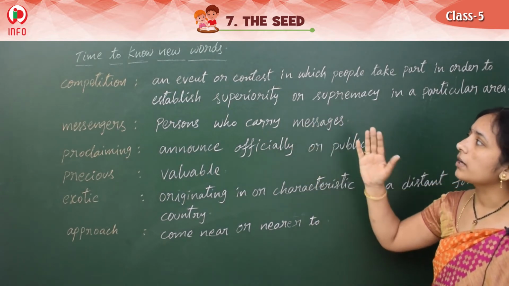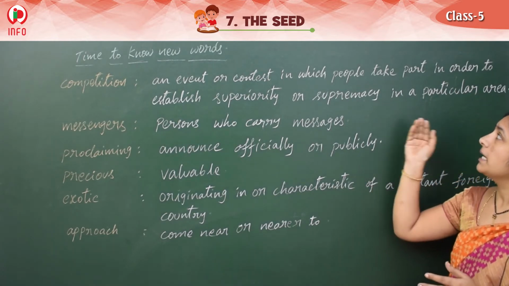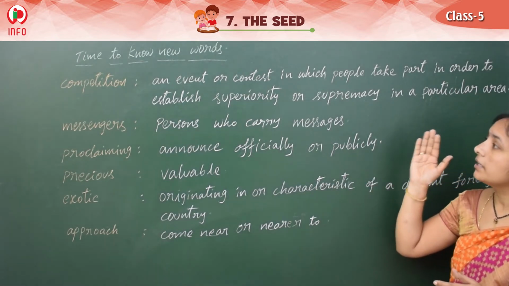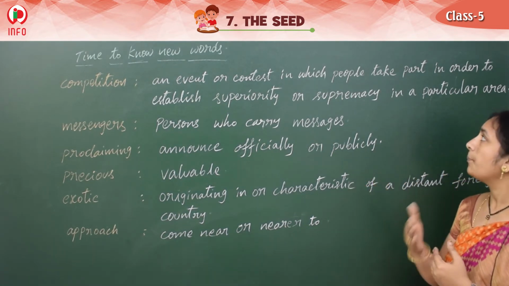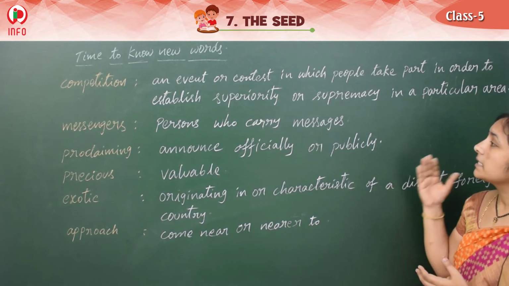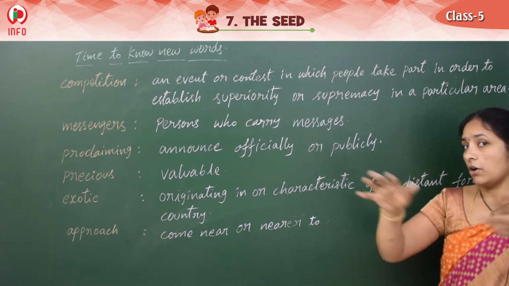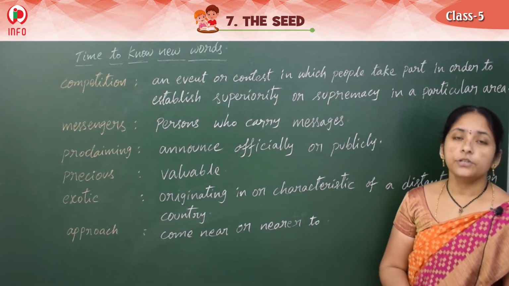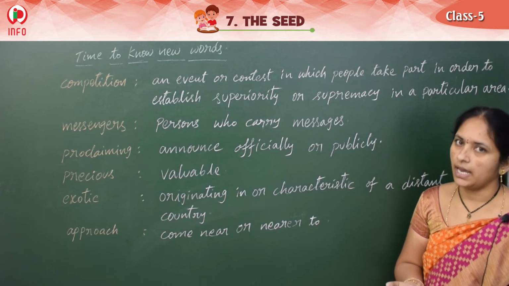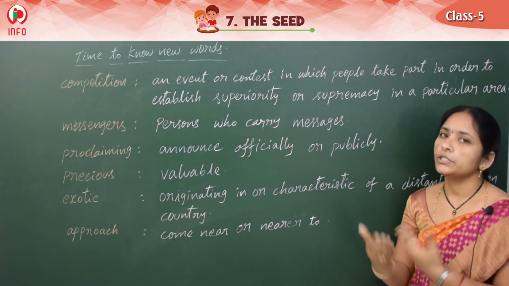An event or contest in which people take part in order to establish superiority or supremacy in a particular area. In any particular area means not a place here, but a particular field, particular talent.